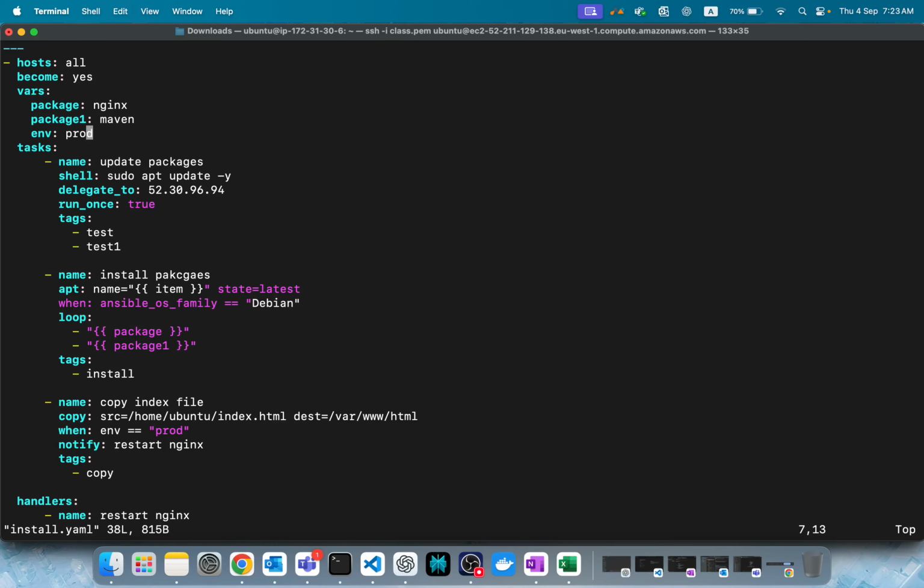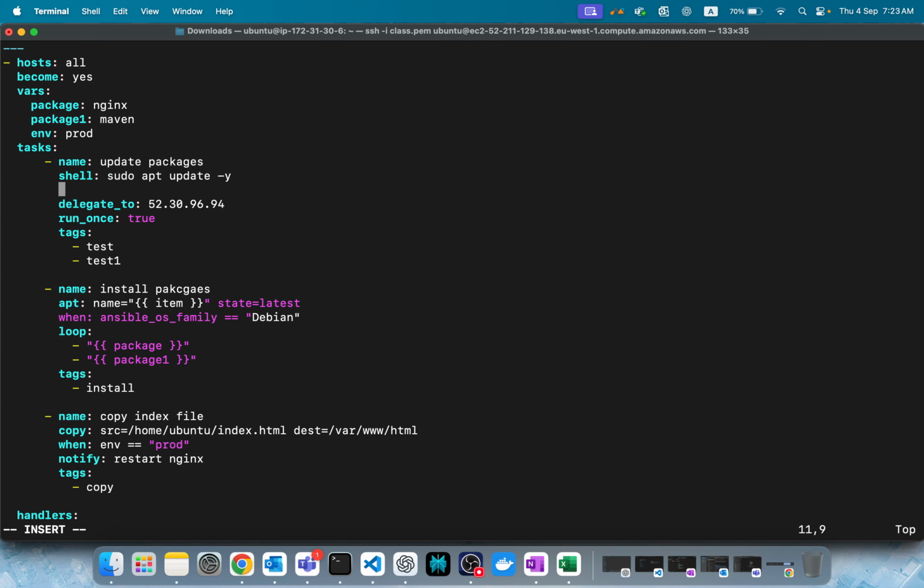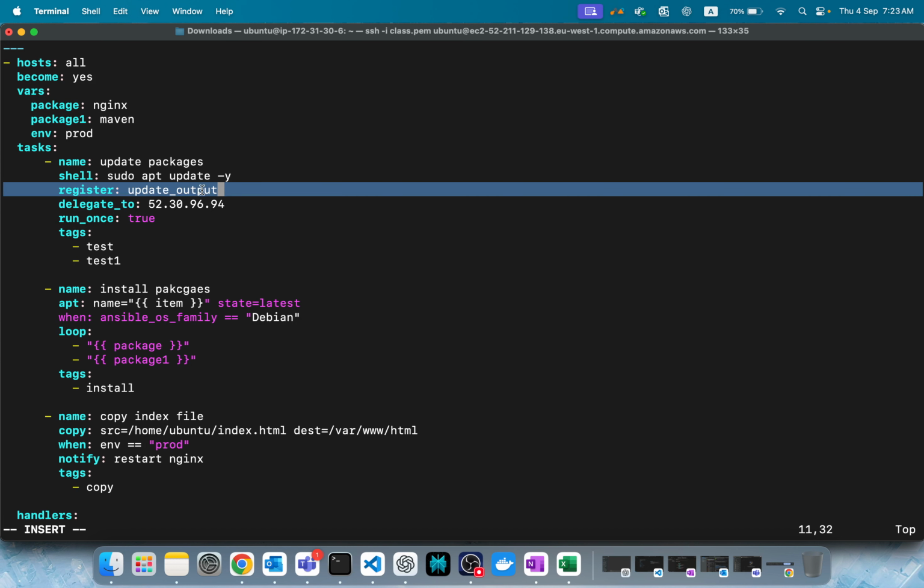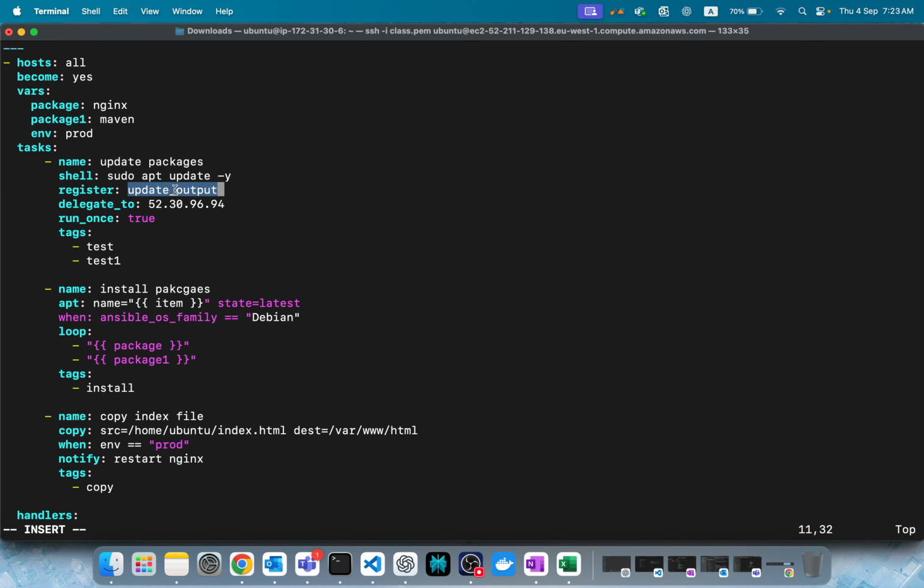First, what you do? You register the task. Let's say this one, update. You'll add one more thing, something called register. Give some name, update output. So you have to register the task, and with this register name update output, you can print it.